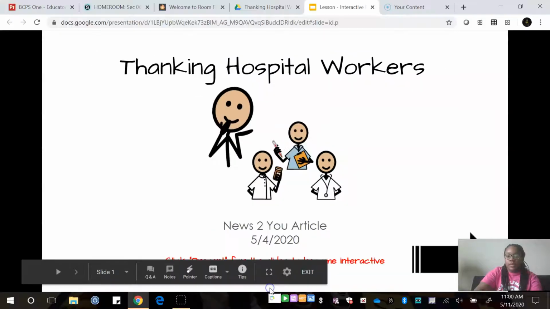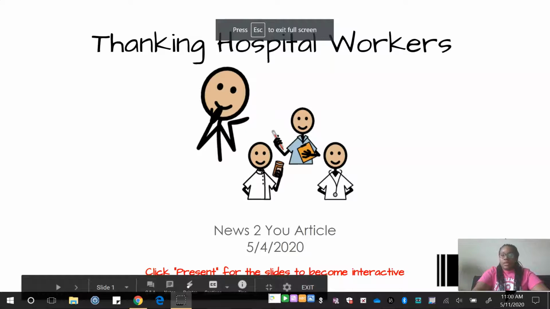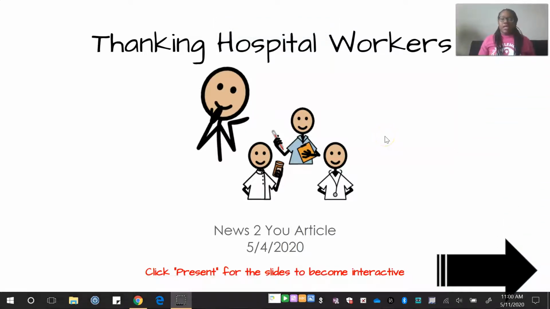All right, and I'll make it, sorry, full screen. And I will move myself up. Awesome. So hopefully that little tutorial works for you all so that you all now know how to get to the lessons. You do not have to print out all of these pages. I know that it is a lot of paper, a lot of ink, and then it's just not a good time right now.